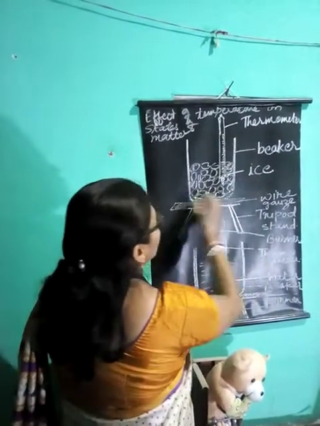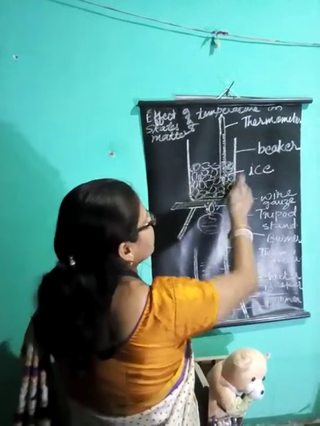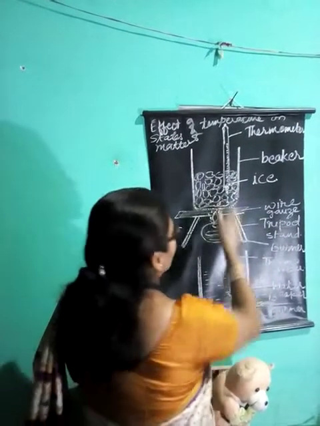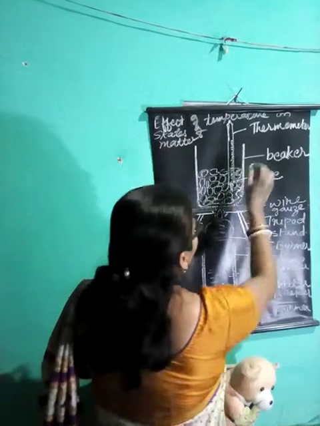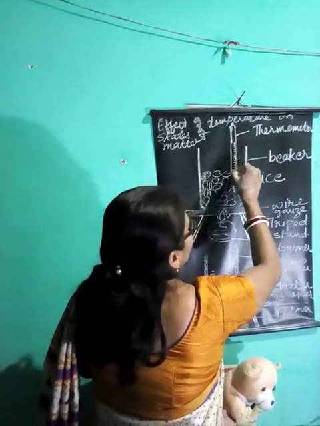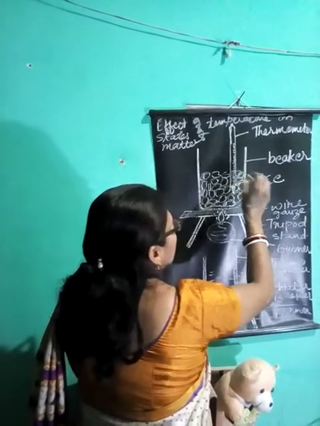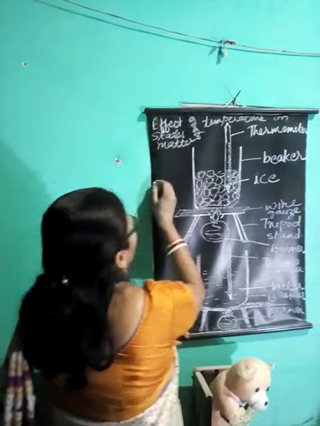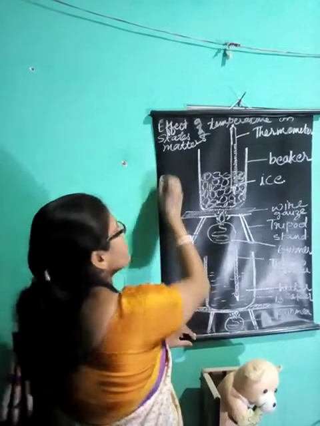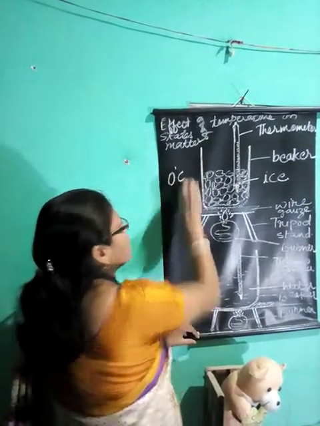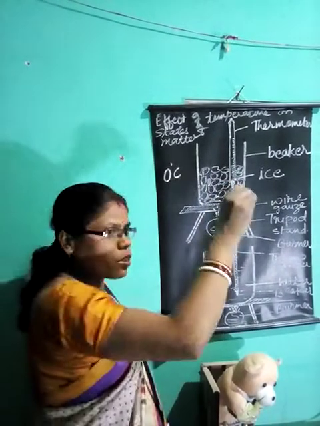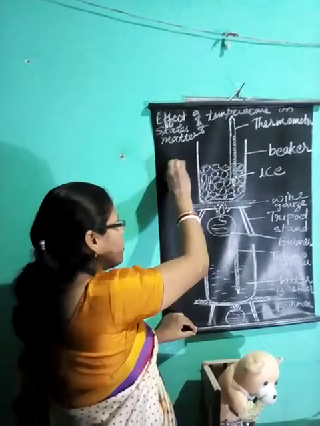Here, you need to take a beaker. In that, put some crushed ice. Then you need to take the temperature. This is a thermometer. The thermometer is kept here to take the temperature of the ice. Now, what is the melting point or freezing point of ice? The melting point of ice is 0 degree centigrade. Before starting, when you have put the crushed ice, put the thermometer and measure the temperature. The temperature is 0 degree centigrade.